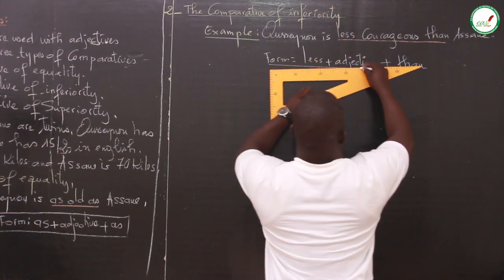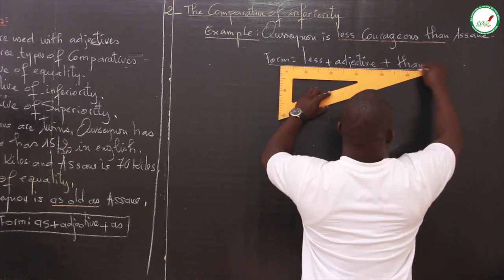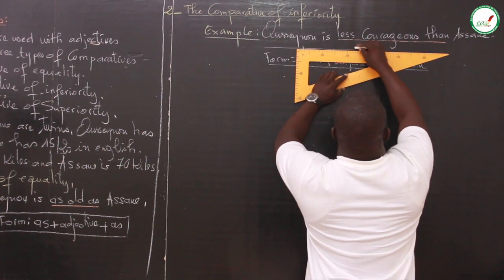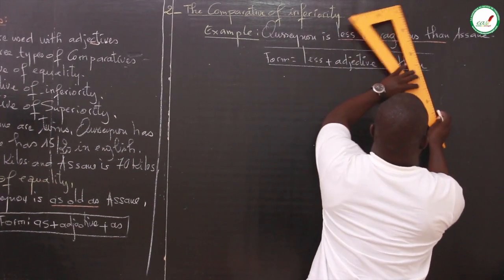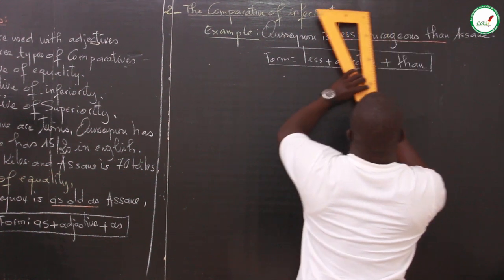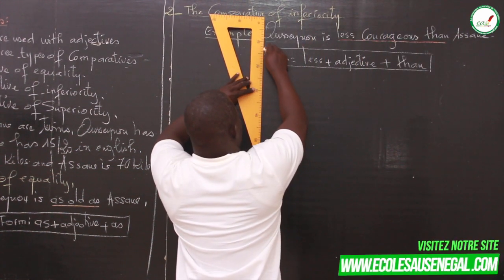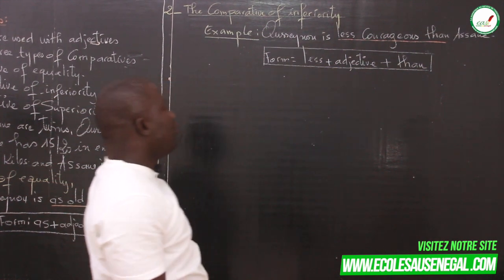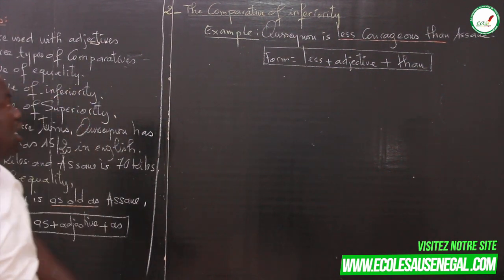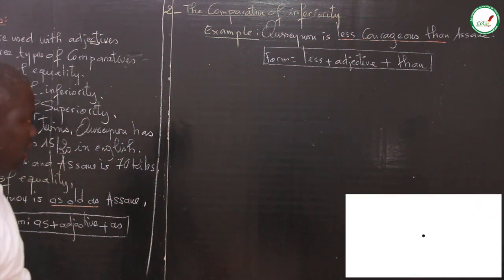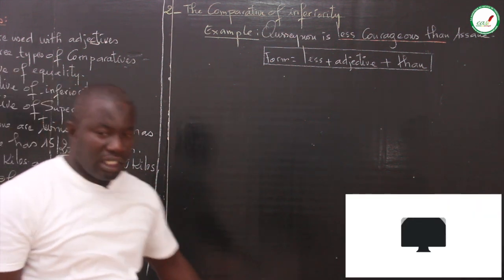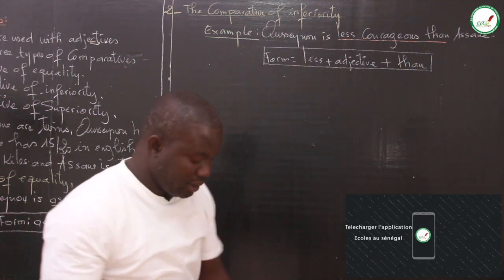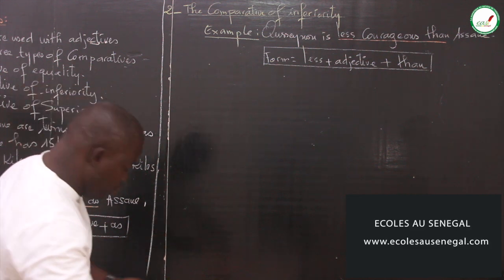Okay. So this is the form for a comparative of inferiority. We have less plus adjective plus than. Thank you very much. Now let's go with the third type.